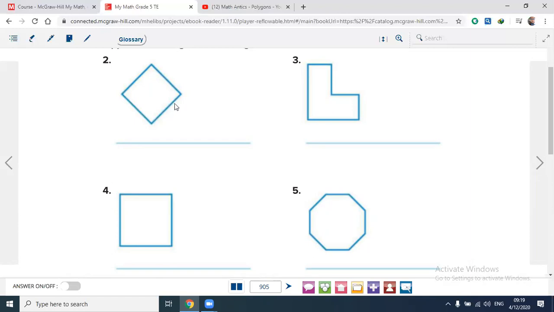Same length, right? It's called a quadrilateral. I will write it here for you: quadrilateral. This is regular. I name it and then I determine if it is regular or not regular.